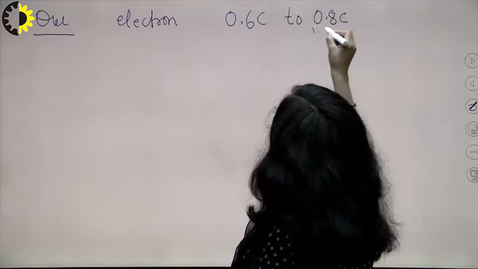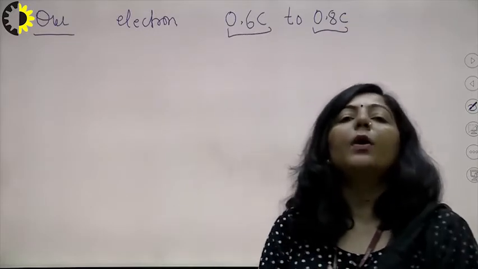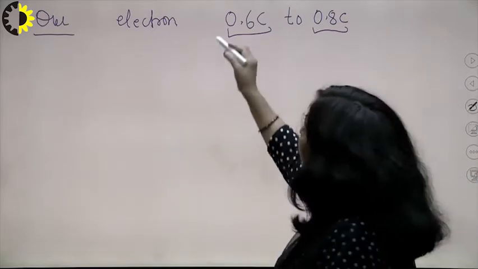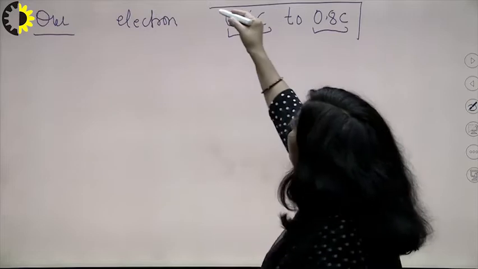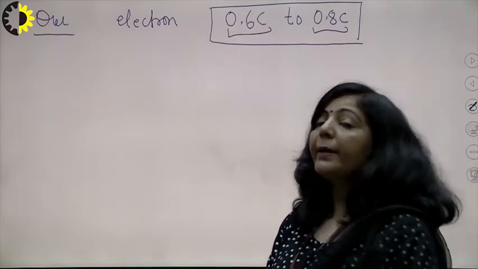I hope the question is clear. So you have to calculate this.